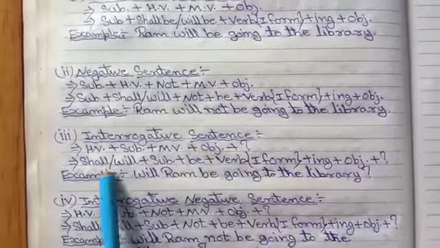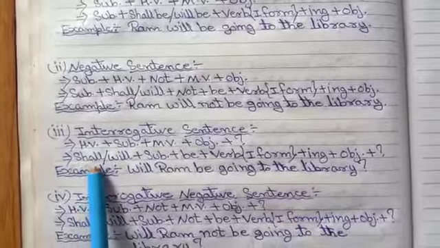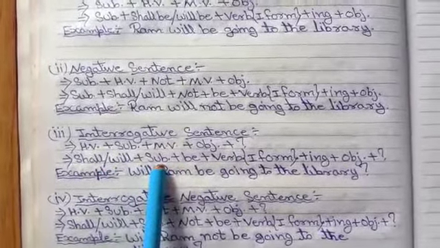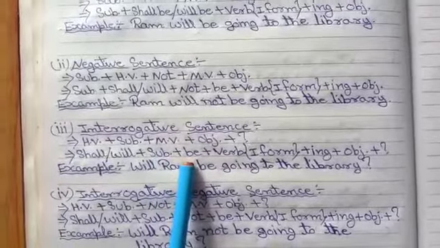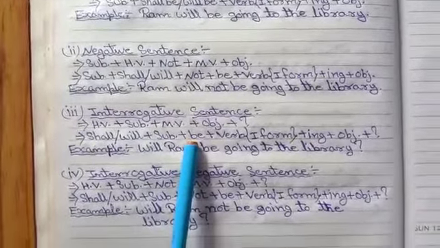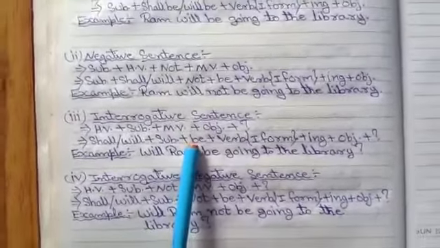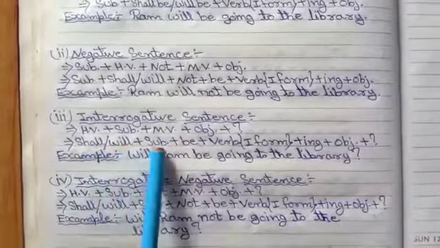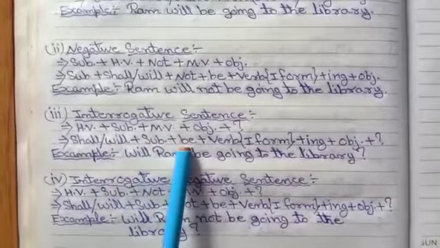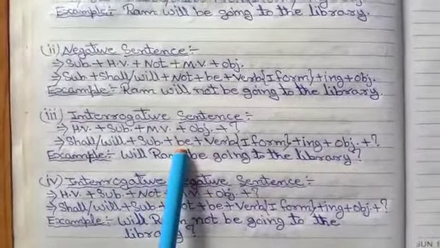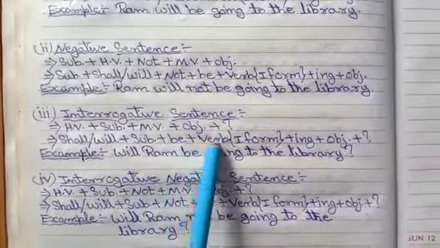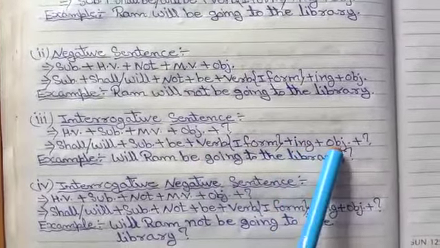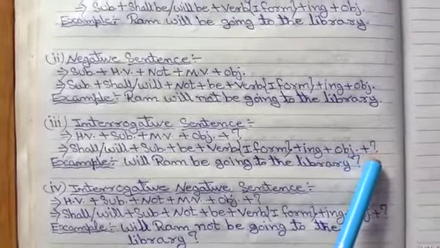If we open it, HV means shall, will, then afterward we add the subject, then afterward we add be. It means when we make an interrogative sentence of the future continuous tense, first of all we write shall, will, then the subject, then be, then the main verb, which is verb first form plus ing, then the object, then lastly the interrogative sign or question mark.